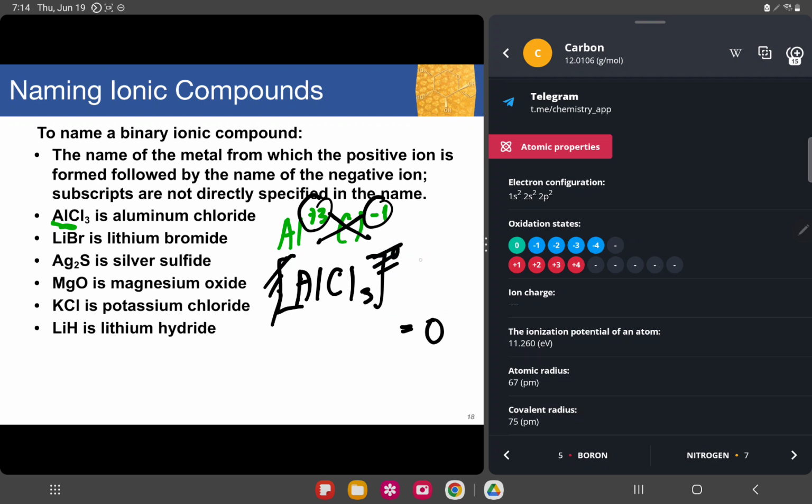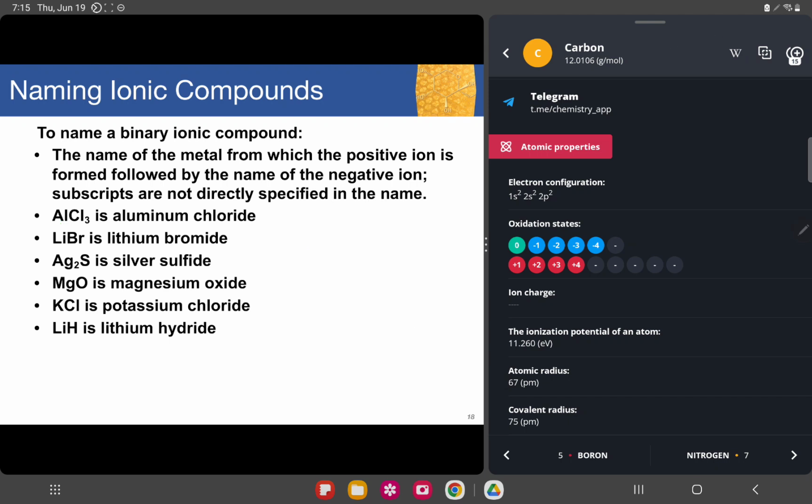It's already understood unless it's negative 1 or negative 2, etc. In this case, aluminum has positive 3 times 1, that would be plus 3, plus negative 1 for chloride times 3 is negative 3. So positive 3 plus negative 3 is equal to 0. If you don't see a certain oxidation state on the combined compound, it's already known that it is 0, it is stable.